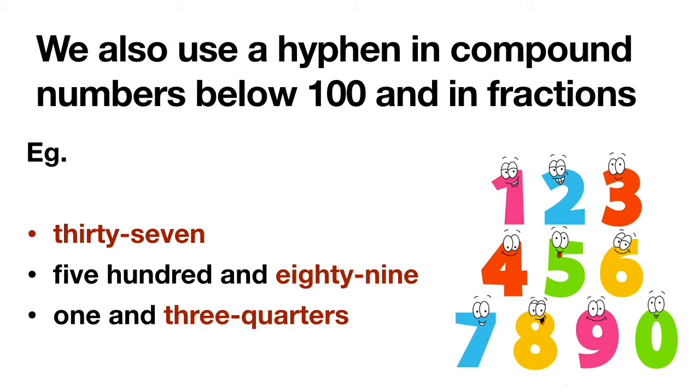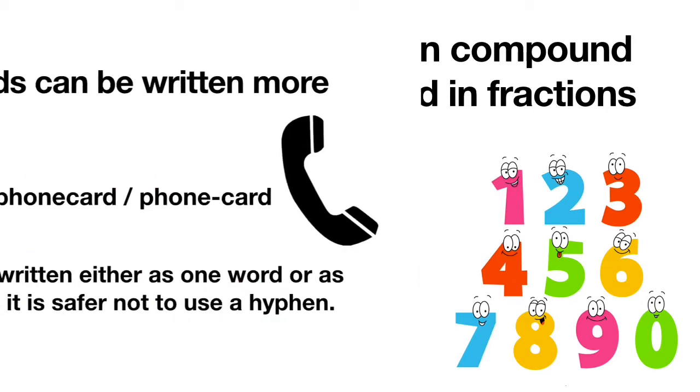Earlier I said a hyphen can be used in compound numbers below 100, but 589 is not below 100. Yet the last 2 digits 89 is below 100. So a hyphen can be used in between them. The third example is regarding fractions. 1 and 3-4. 3-4 is separated by a hyphen.